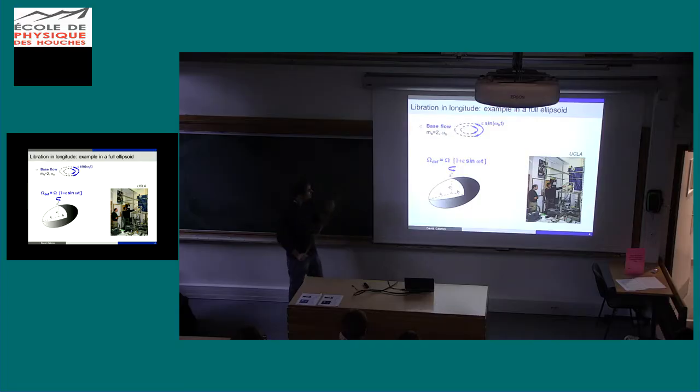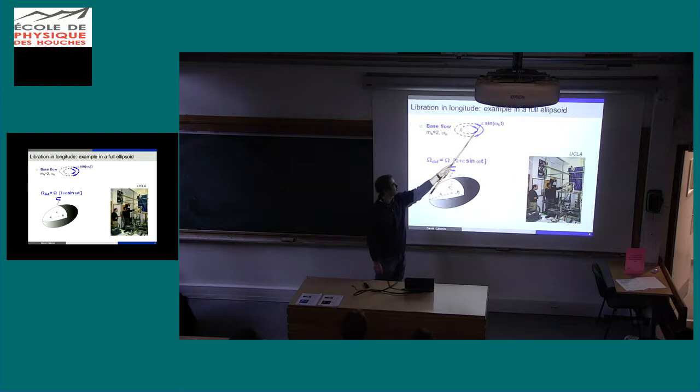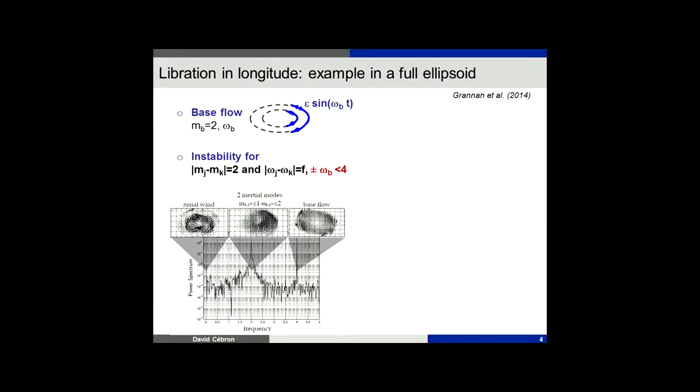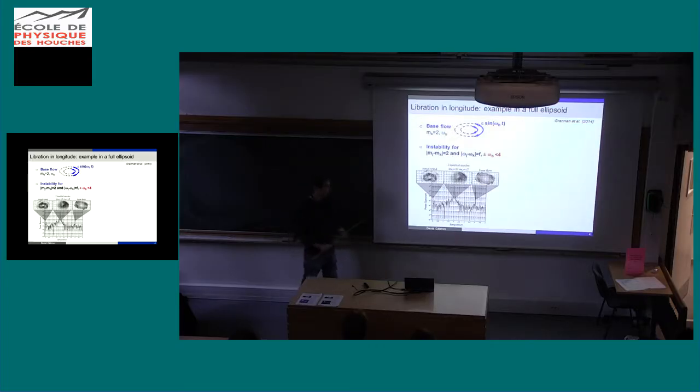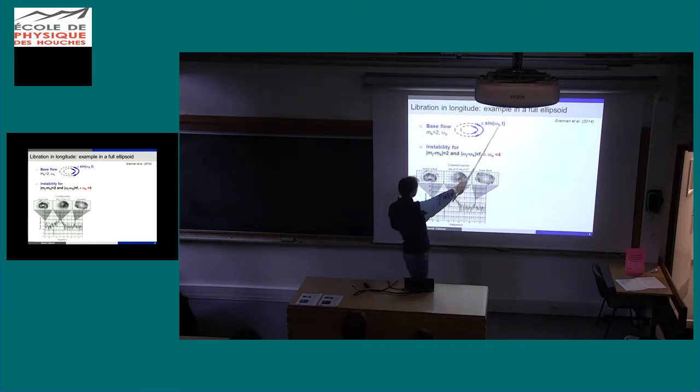So just to remind you, we have a rigid ellipsoid filled with water, spinning at a constant rate plus an oscillation, and if you sit on the ellipsoid, in the frame of the ellipsoid, you see that the fluid particle moves along streamlines like that. It oscillates like that with an amplitude epsilon and a frequency omega_b. Okay, so this is the experiment. And when we measure the frequency of the flow at turbulence, you see here the base flow frequency is 4 for omega_b.